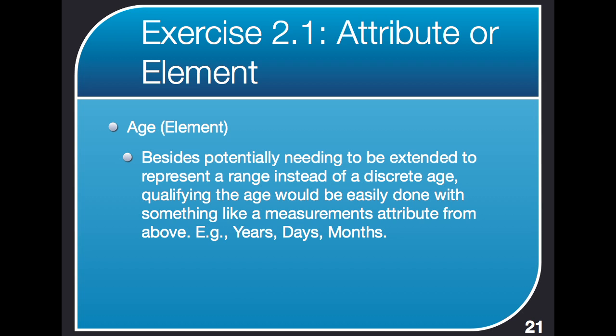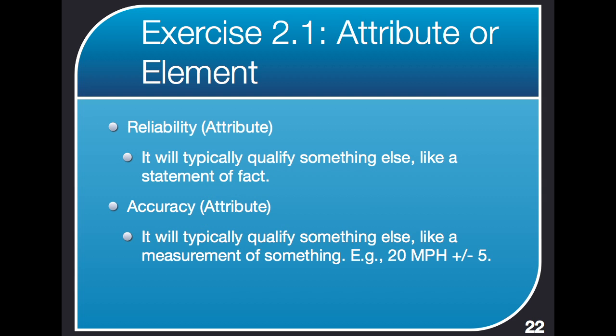And again, you can't do that with attributes. You can't put an attribute on an attribute. You can only put attributes on elements, so age would need to be an element. Reliability and accuracy are both attribute sorts of things. Reliability typically qualifies something else, like in the judicial world, a statement of fact, but just, in any world. If I said the reliability is 90%, your first question is going to be the reliability of what? Reliability as a concept doesn't hang on its own. It's something that's applied to something else. And that means it needs to be an attribute.